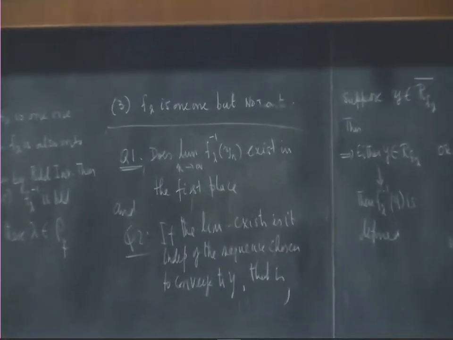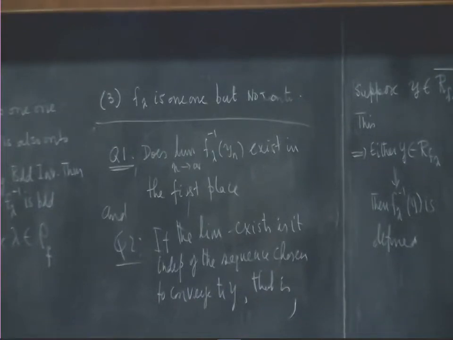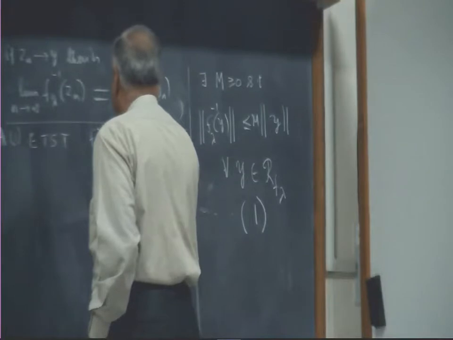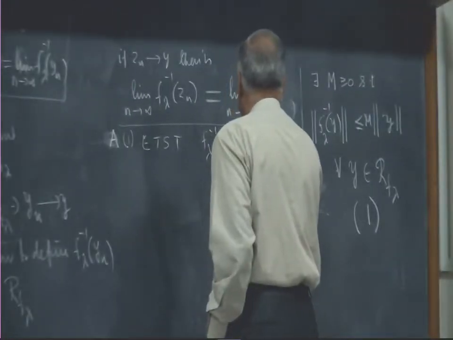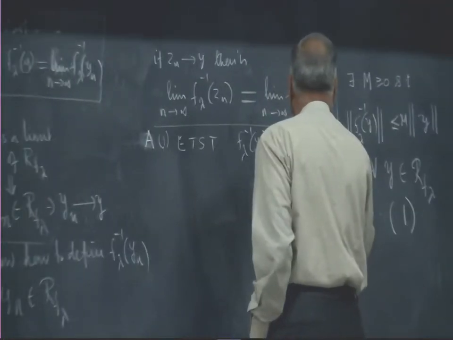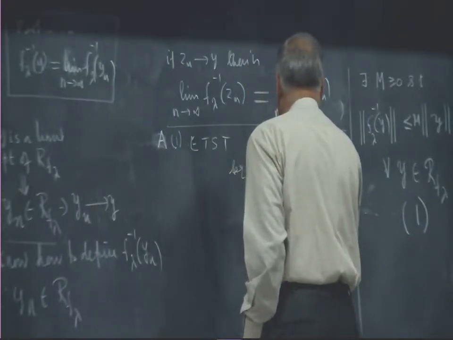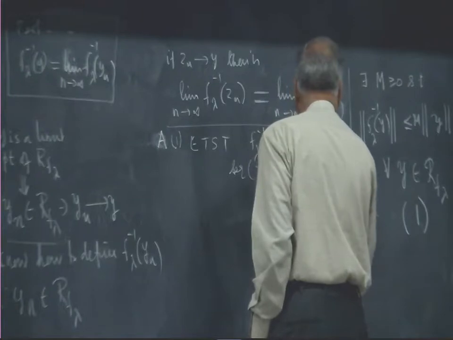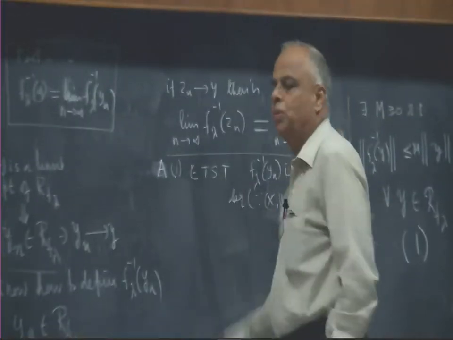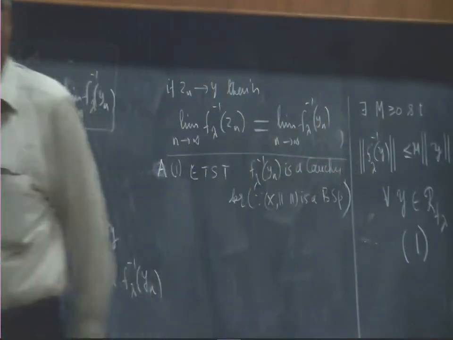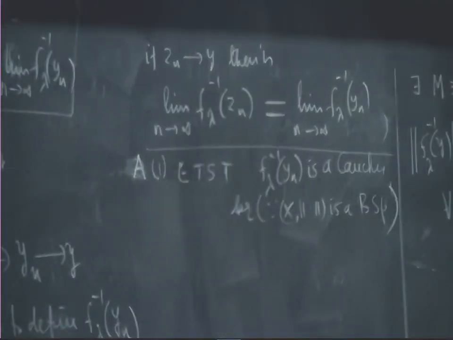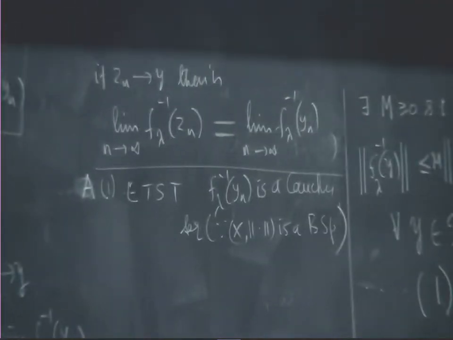So it is enough to show that f lambda inverse yn is a Cauchy sequence because X is a Banach space, and we will be happy. So all we have to show is that it is a Cauchy sequence.